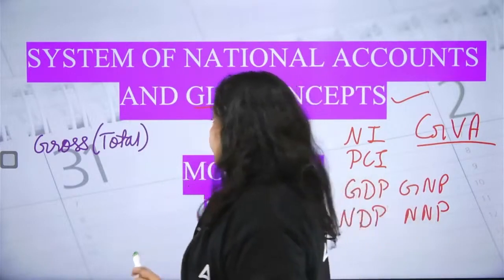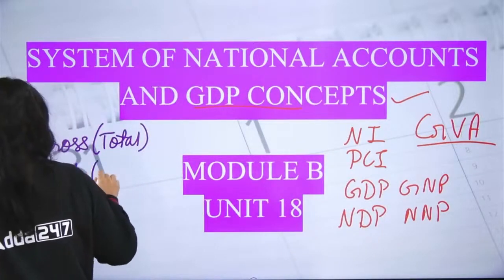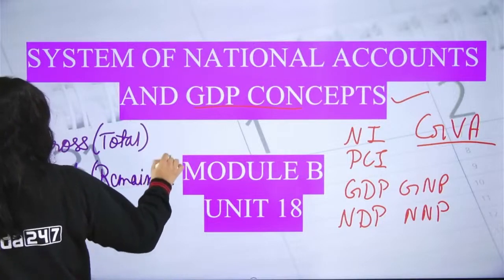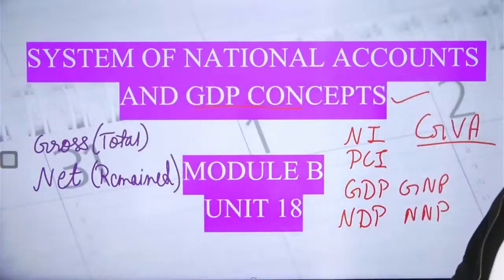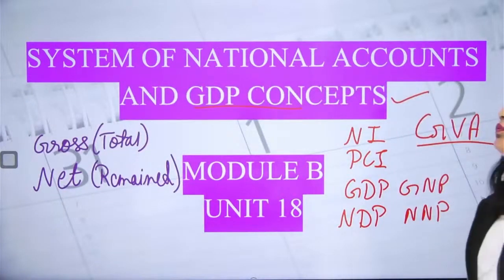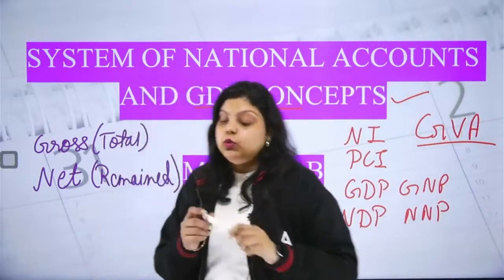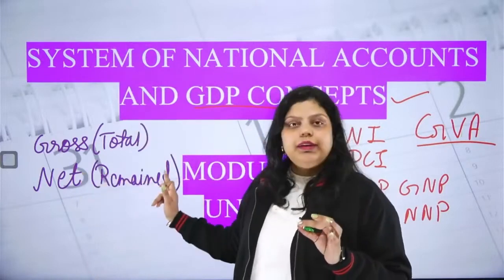Clear? Now, what the value of this marker is today will be calculated with the net value. Net means remaining value. It means after removing all the depreciation, all the value that has been used from this marker or any other product, you calculate the net value.